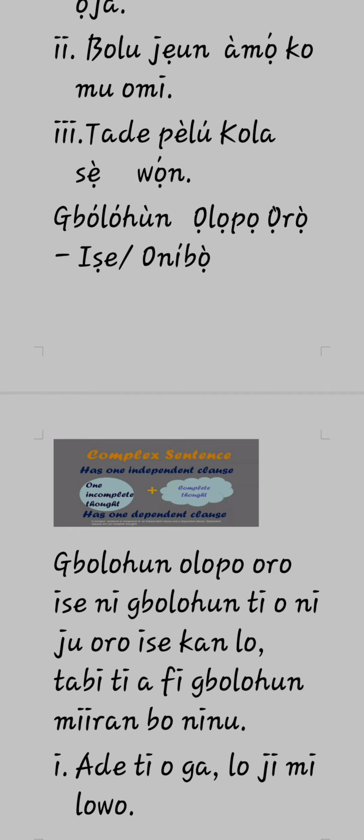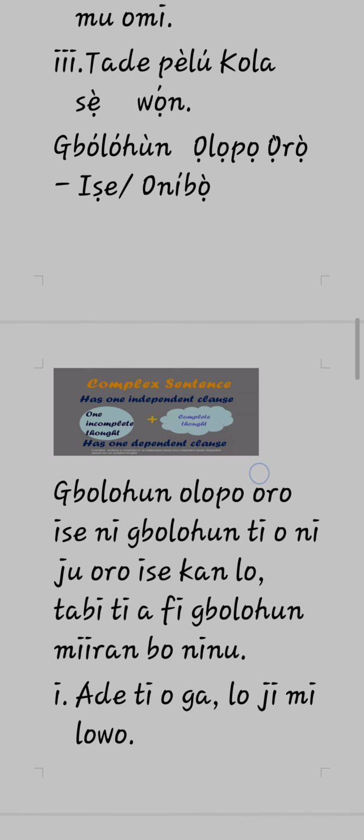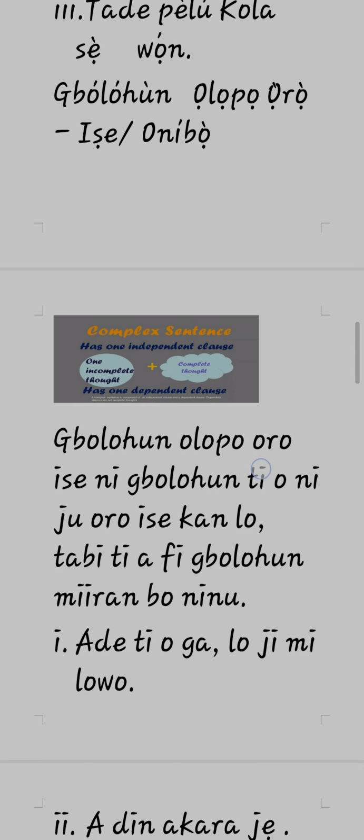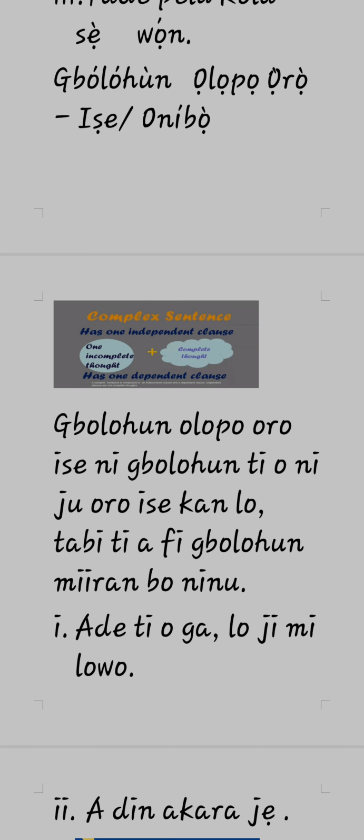The next gbólóhùn we'll be looking at is gbólóhùn ọlọ́pọ̀ ọ̀rọ̀ ìṣe. Gbólóhùn ọlọ́pọ̀ ọ̀rọ̀ ìṣe is the sentence that has more than one verb. Gbólóhùn tí ó ní ju ọ̀rọ̀ ìṣe kan lọ. Gbólóhùn oníbọ̀ is what we call a sentence that we use that contains both the main clause and the subordinate clause.